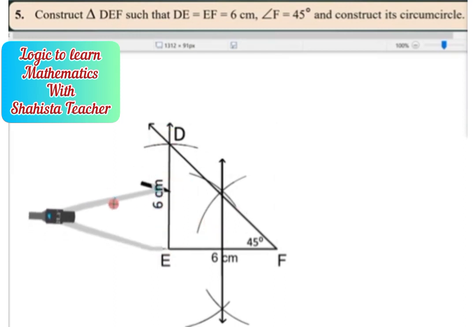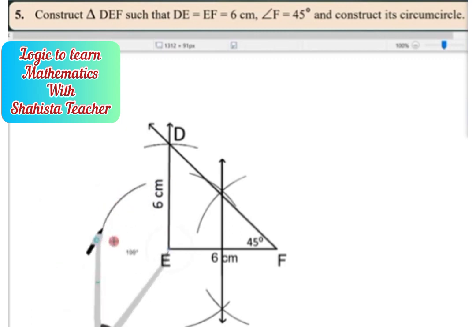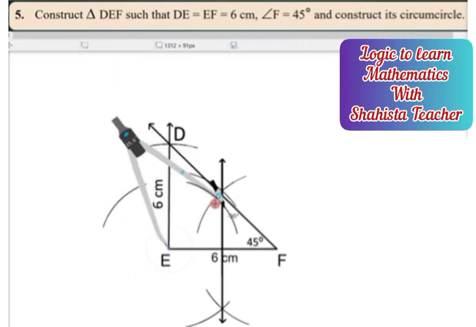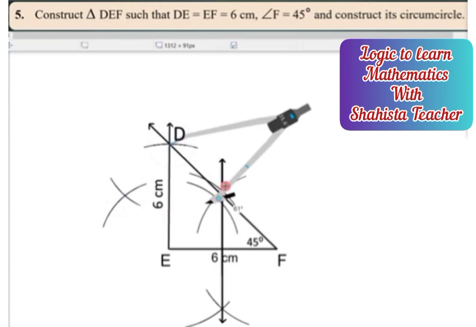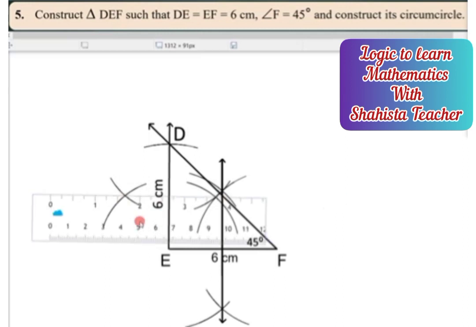Now from here we are drawing one arc. Just extend the compass, same measurement. Now from E and from D we are making arcs. After this just meet these 2 points. Draw a line from these 2 points with the help of a scale. Yes, now we can see one intersection point after drawing these 2 lines.